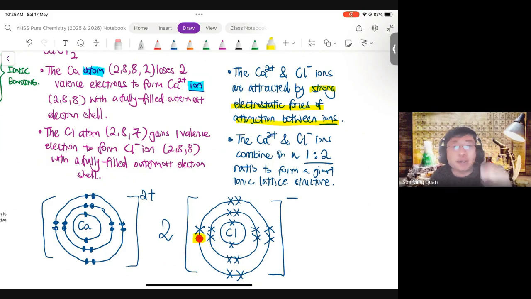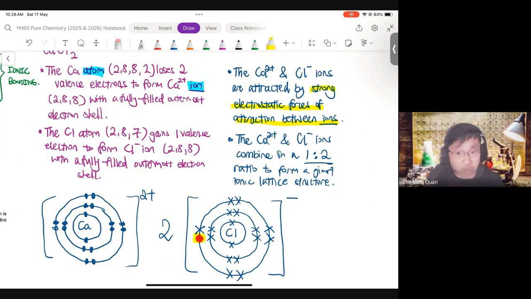All right. So instead of writing strong ionic bonds, you need to ensure you always write strong electrostatic forces of attraction between ions so that you are explaining the bonding type itself. Which is why in your assignment, if you wrote strong ionic bonds, I actually marked it wrong, because you are not giving a good quality answer. So don't go for shortcuts, really go for conceptual understanding and depth.